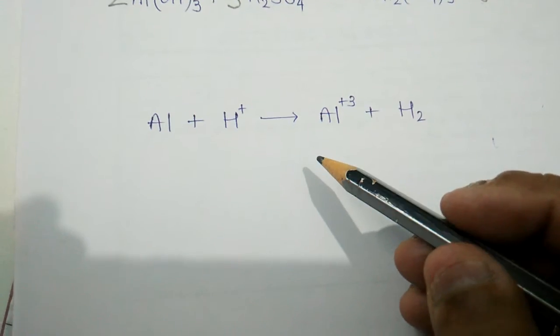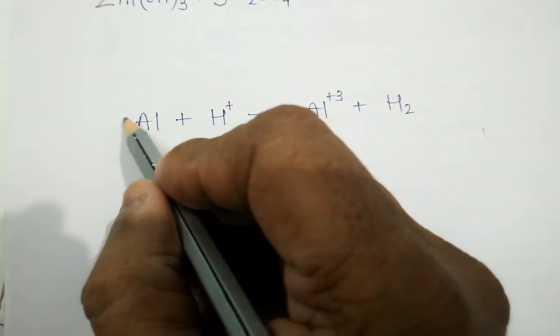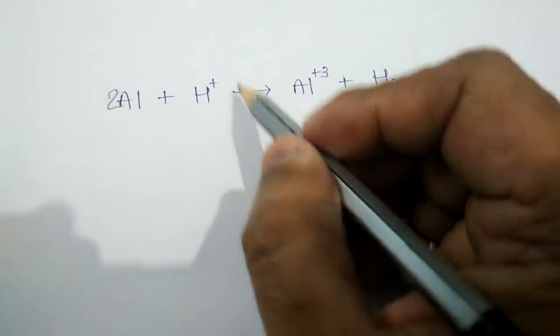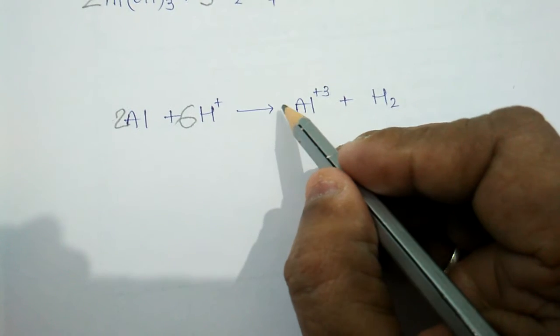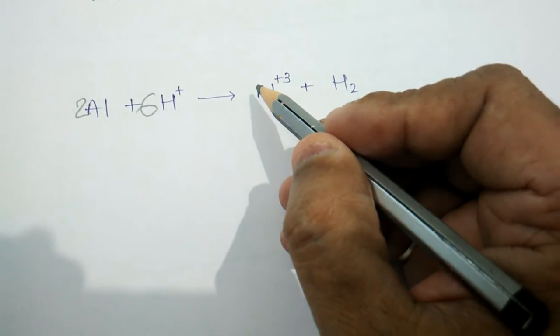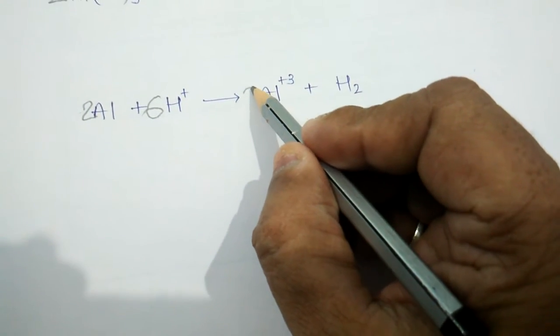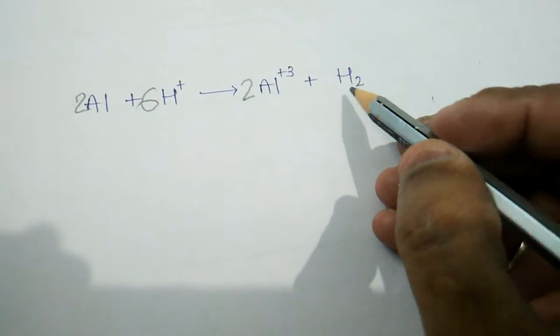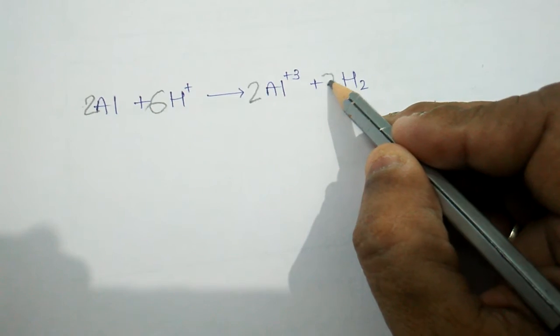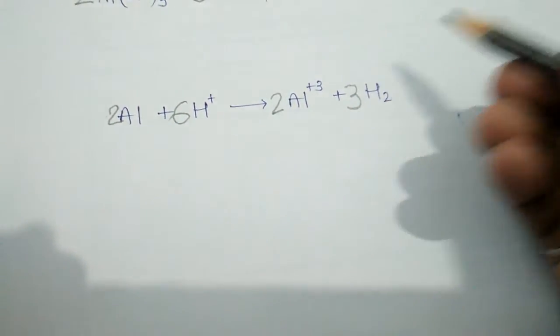So we write here 2 aluminium, 6 hydrogen: 2 Al3+ and 3 H2.